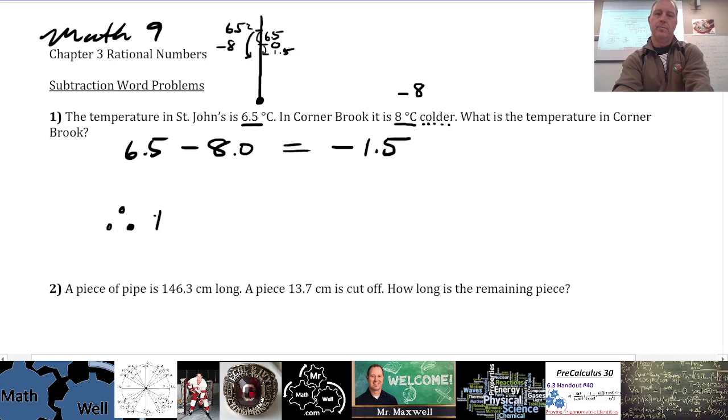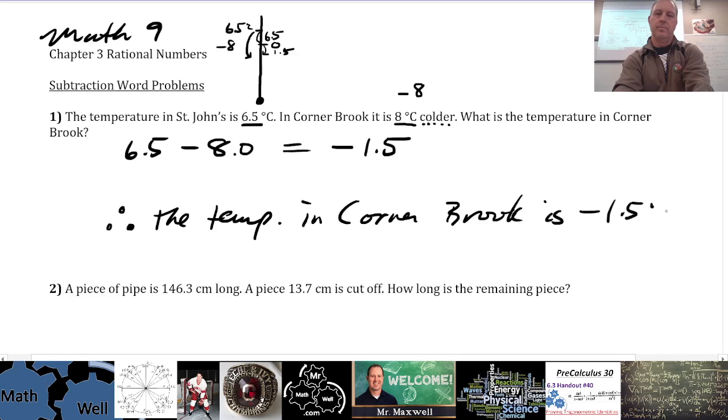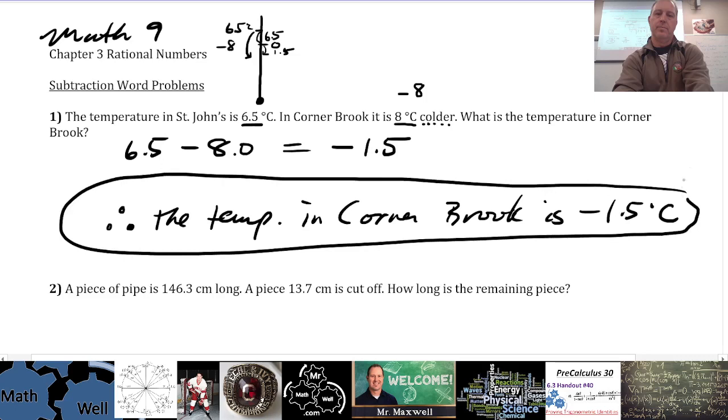Therefore, the temperature in Corner Brook is negative 1.5 degrees Celsius. Okay. And again, I am okay if you just put negative 1.5 degrees Celsius as your answer as well. Okay. All right. Any questions about that?